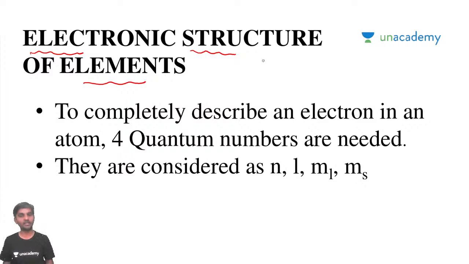How to locate an electron in an atom. This is a very important question. For that, we need 4 quantum numbers. They are considered as N, L, ML, and MS.